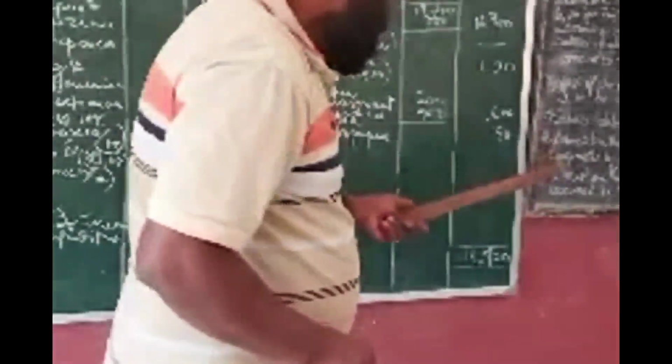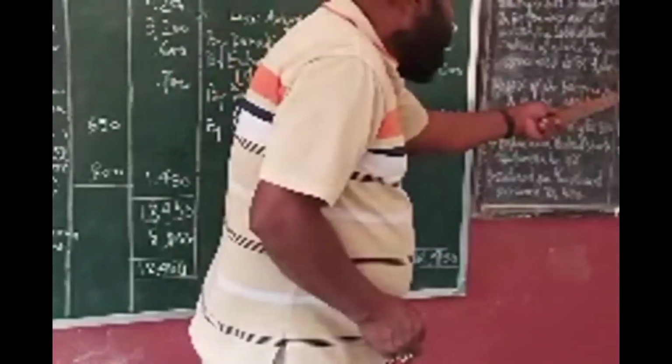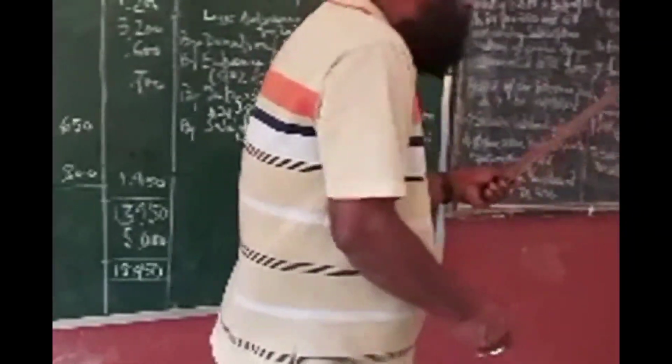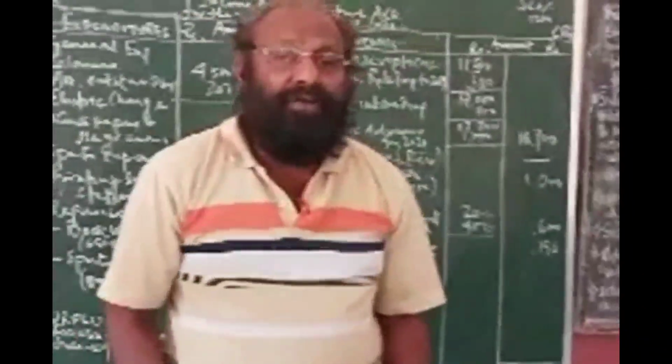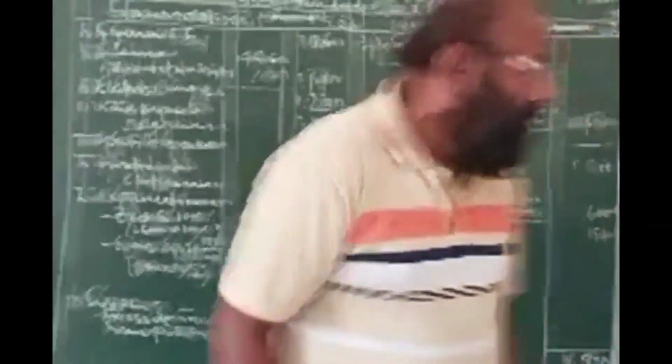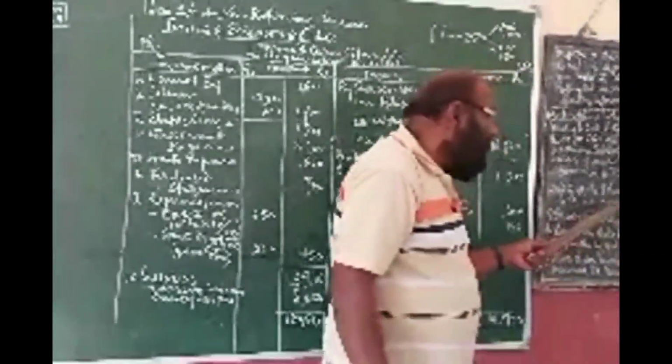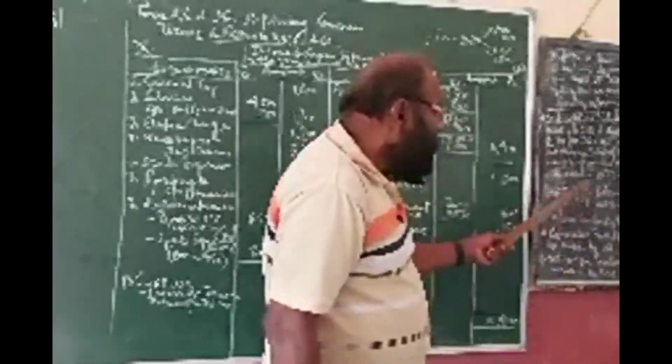Okay, so clear. Now entrance fee gone. Then comes interest on investment. How much? Interest on investment. Interest is your regular income.